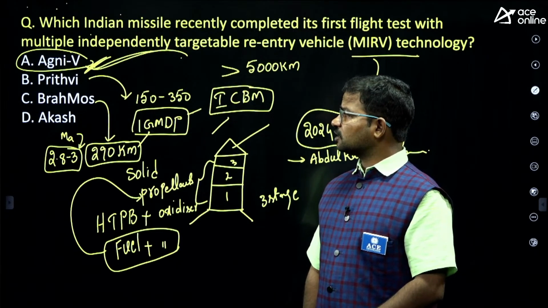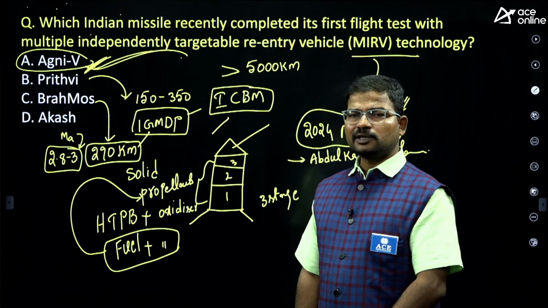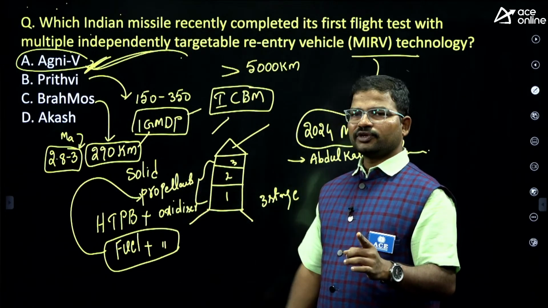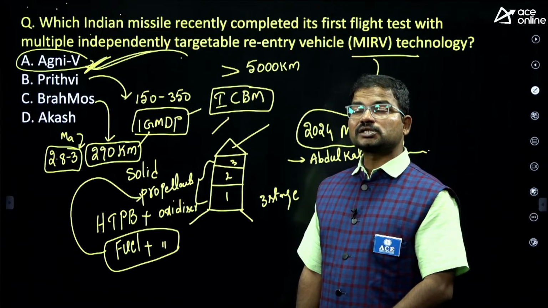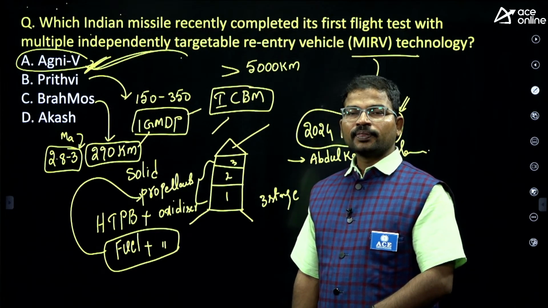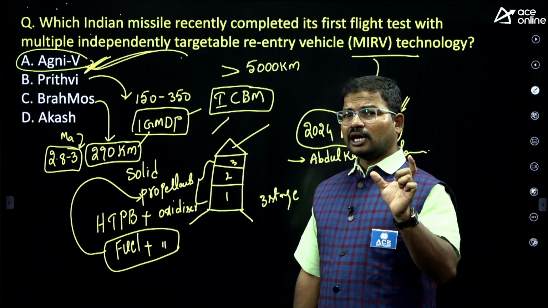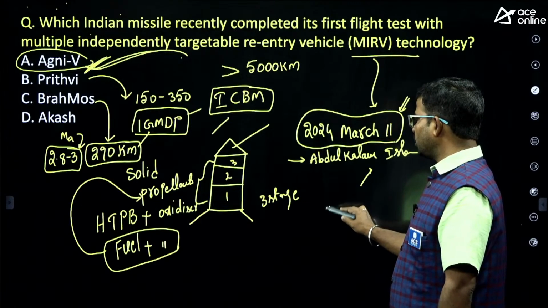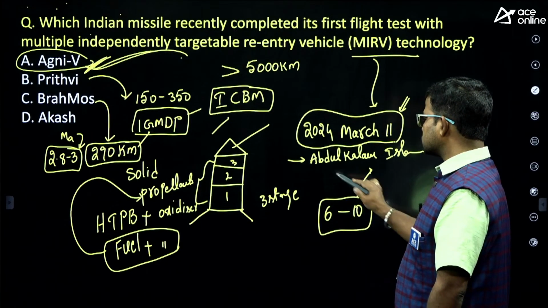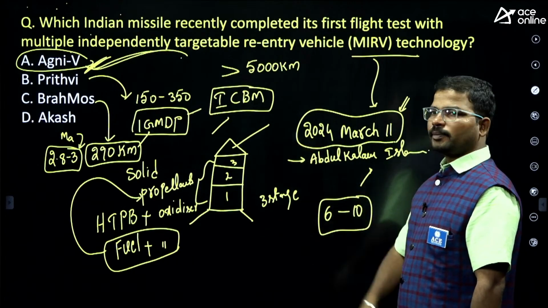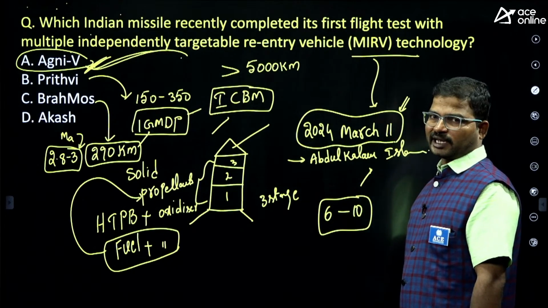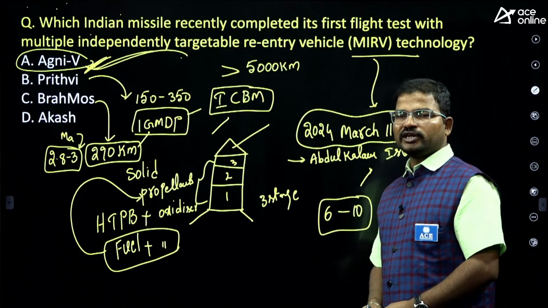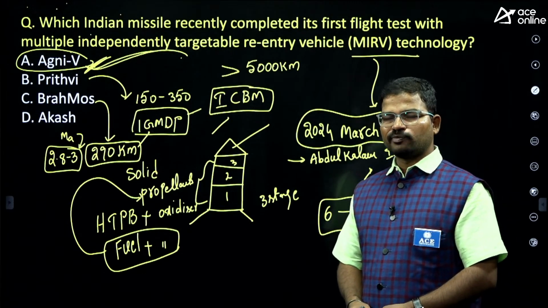One more interesting concept here: at present we have only the first version, BrahMos 1. Shortly we will develop BrahMos 2 also. That would be a hypersonic missile. Hypersonic means the speed of the missile is between Mach 6 and 10. BrahMos 2's speed would be around 7.5 Mach. At present it is under development, and within a short span of time we will get the complete version of the BrahMos 2 missile.